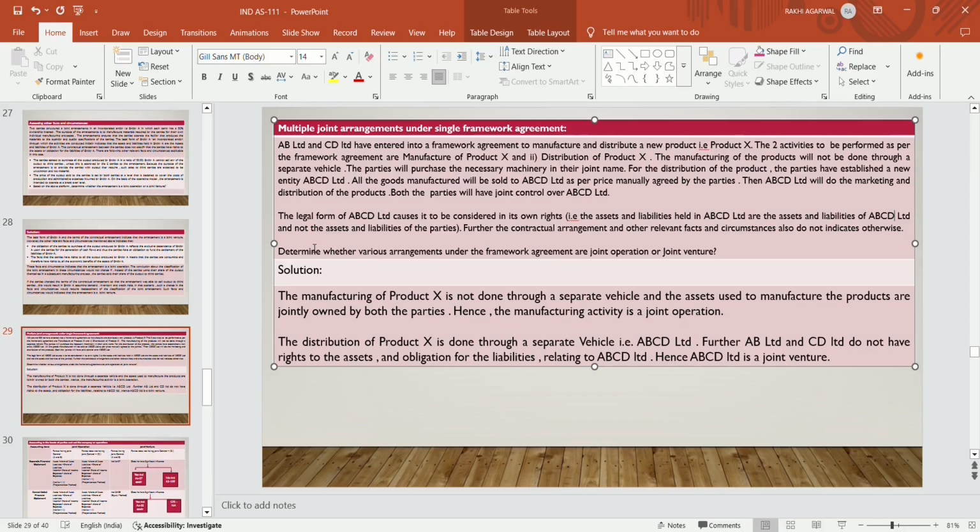So ABCD Limited, that is the distribution part, is a joint venture, but the manufacturing part is done by AB and CD Limited, having joint control on the manufacturing of product X, and that asset is used to produce because it does not create a separate vehicle and is jointly owned by both the parties. So the manufacturing activity is a joint operation.